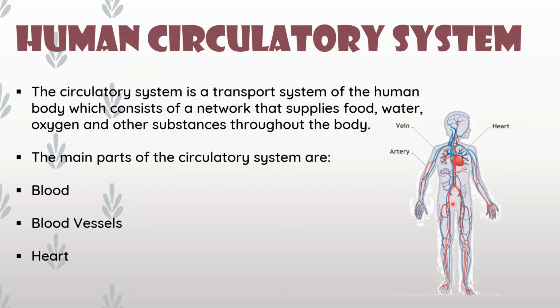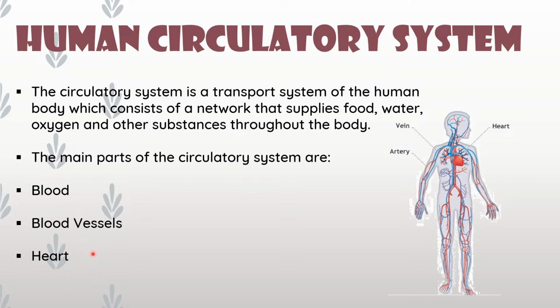Inside the body there is a network of blood vessels, and the heart is also there. The heart is the pumping organ. So these are the three main parts of the circulatory system: blood, blood vessels, heart.